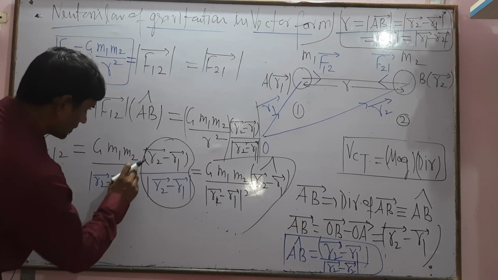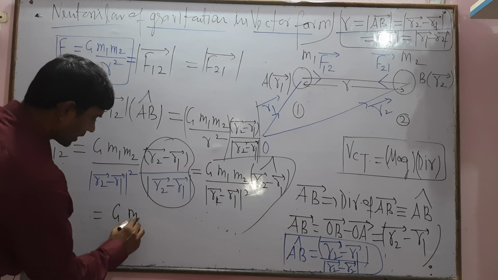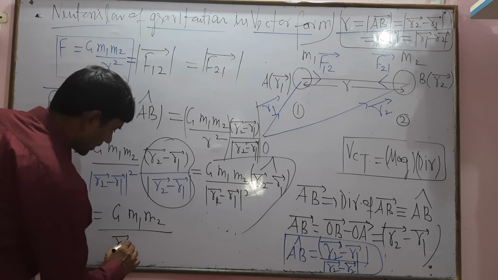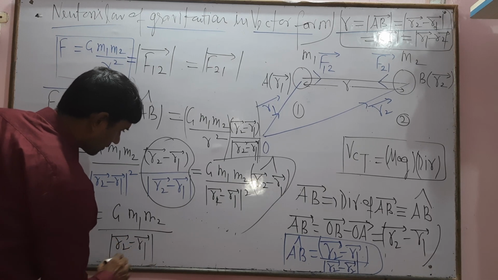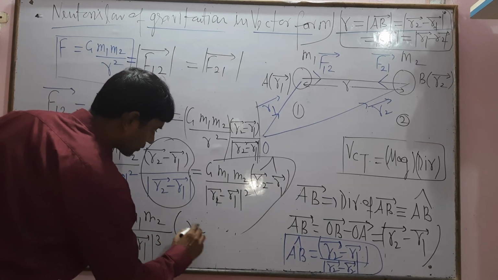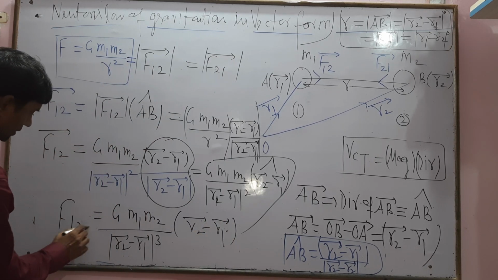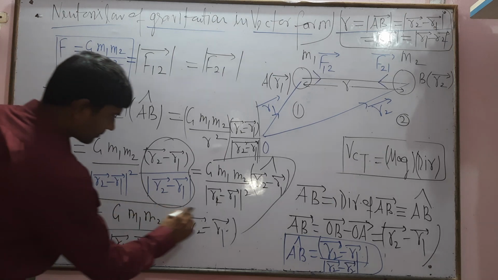Also we can say this value equals G M1 M2 divided by mod of R2 vector minus R1 vector cubed, times R2 vector minus R1 vector. So the force on 1 due to 2 is this.